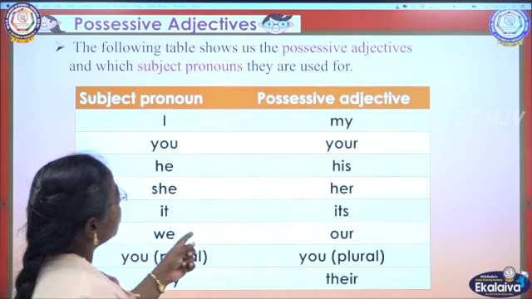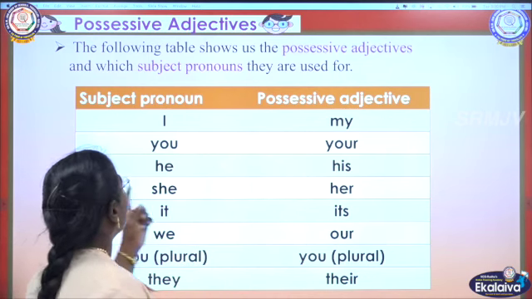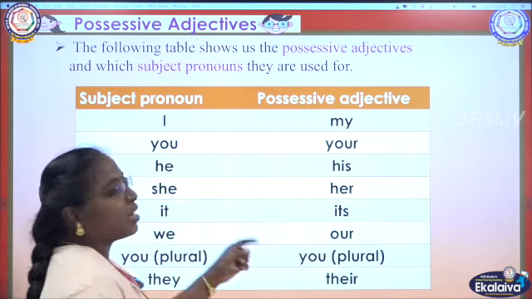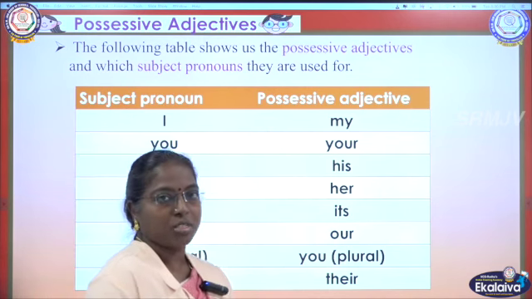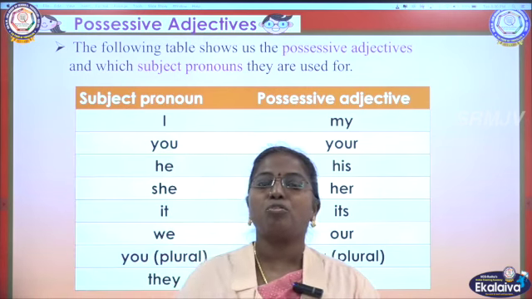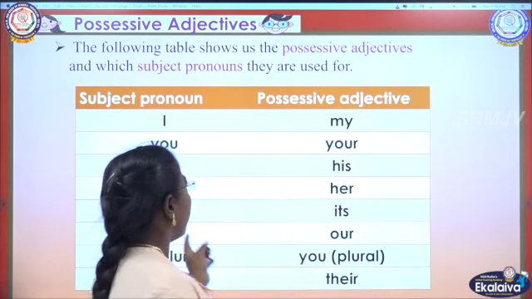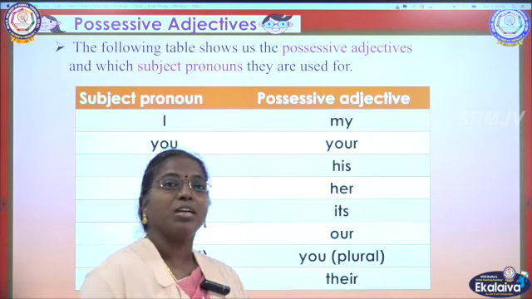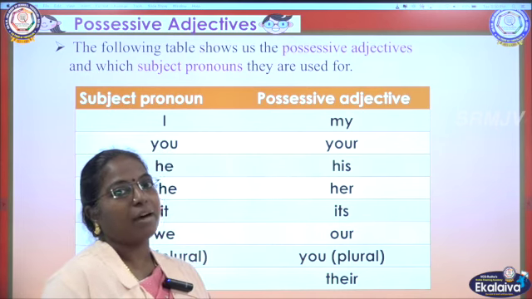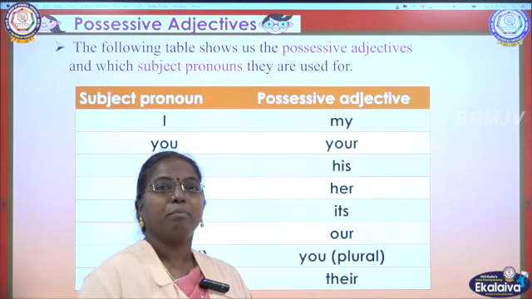The following table shows the possessive adjectives and the subject pronouns they are used for. We are using possessive adjectives, but we should know for which subject pronoun each possessive adjective comes. For example, for I we use my. I am having a cat and that is mine, my cat.